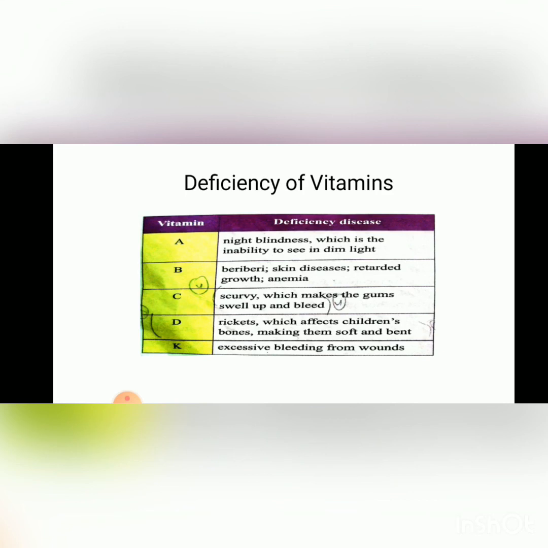Night blindness is a condition in which people are unable to see in the dark or dim light. The deficiency of vitamin B can lead to a disease known as beriberi. It causes skin disease, retarded growth and anemia as well. The deficiency of vitamin C can lead to scurvy, which makes the gums swell up and bleed. Vitamin D deficiency leads to rickets, which affects children's bones, making them soft and bent. Vitamin K deficiency leads to excessive bleeding from wounds.